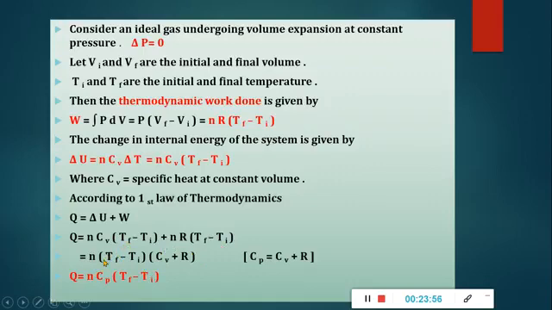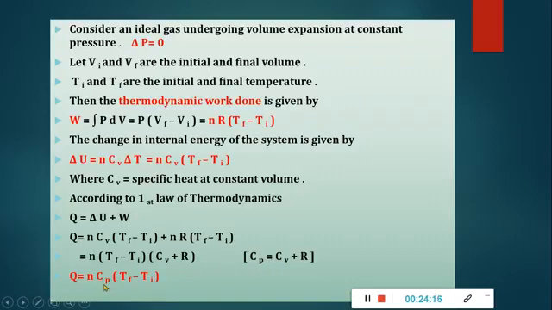When you solve this, Tf minus Ti is common, so what remains is n(Cv plus R), and Cv plus R is equal to Cp.